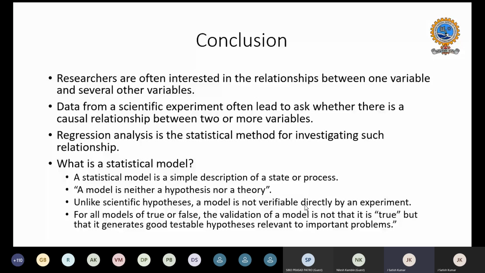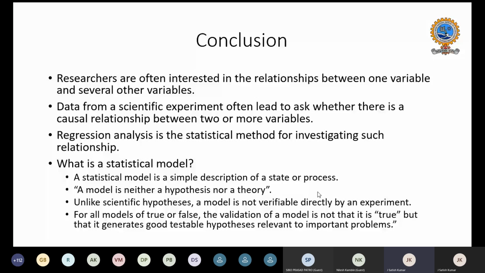If you want to understand real life models, whether any independent parameter is affecting my dependent variable, for example how much budget is influencing my marketing, then in order to determine the relationship between two variables, simple regression analysis will help us. And regression analysis is a simple statistical method for investigating such relationships.